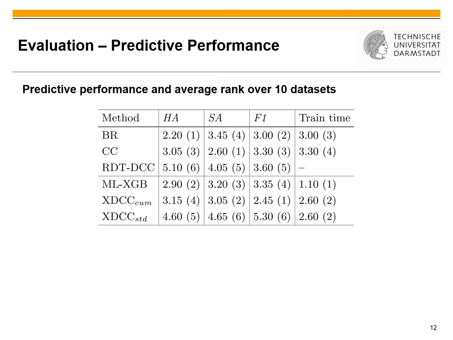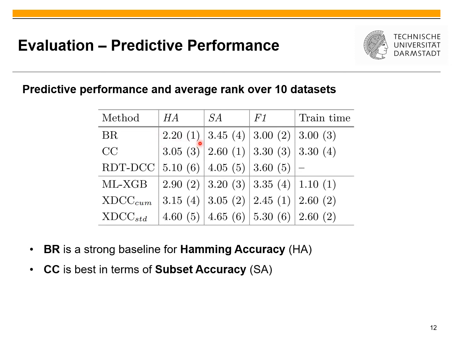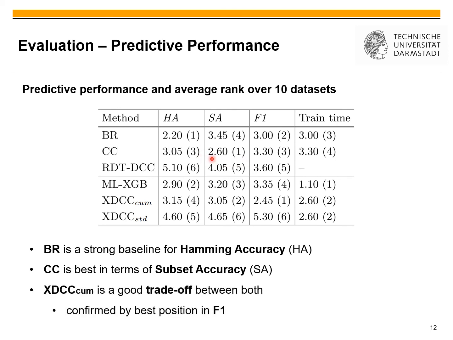The last thing we want to show is the actual predictive performance of our models. Therefore, we have created this table that shows the average ranks over 10 datasets for handling accuracy, subset accuracy, F1 measure, and the actual training times. And what we can see here is that binary relevance is a really strong baseline for handling accuracy. This is here the leading score, whereas the classifier chains are really strong for subset accuracy. Our dynamic classifier chain models are a bit of a trade-off between both of these measures, which can be also seen in the F1 score where we are leading here.